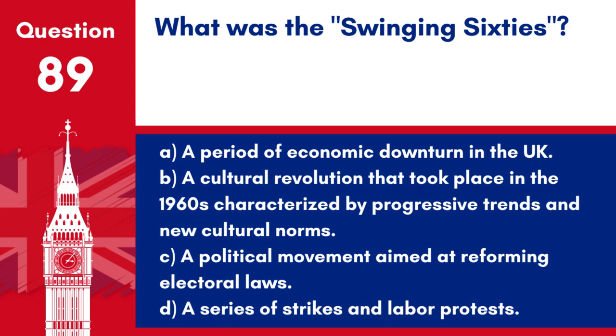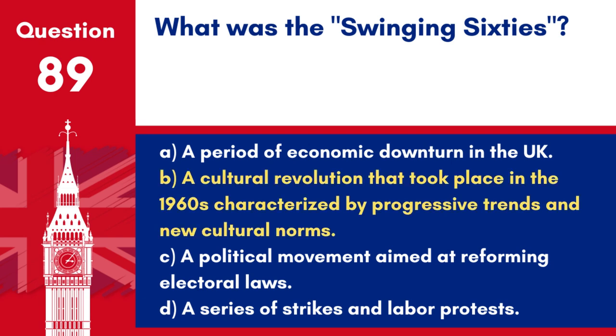A. A period of economic downturn in the UK. B. A cultural revolution that took place in the 1960s, characterized by progressive trends and new cultural norms. C. A political movement aimed at reforming electoral laws. D. A series of strikes and labor protests.